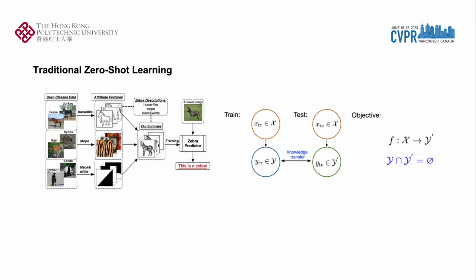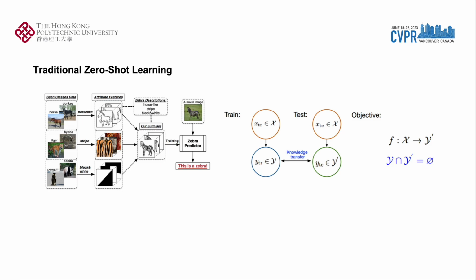First, I would like to describe what traditional zero-shot learning is. Zero-shot learning aims to recognize novel classes that are not seen in the training stage, like zebras. The model is only trained on horses, tigers, and pandas, while zebras have some relative attributes such as horse, stripe, and black.